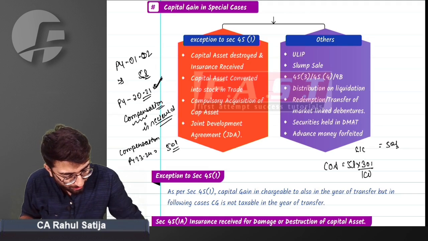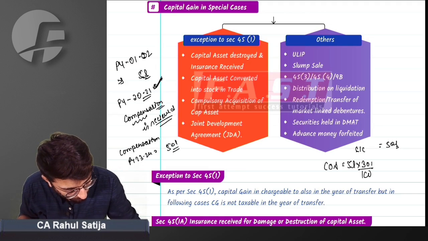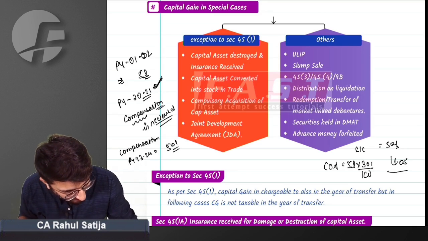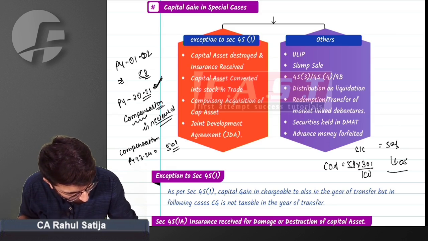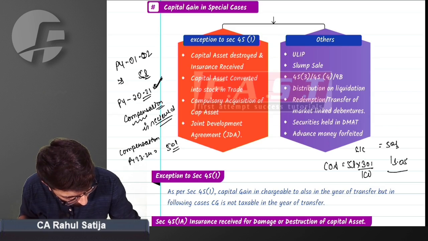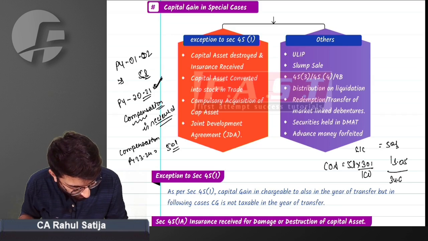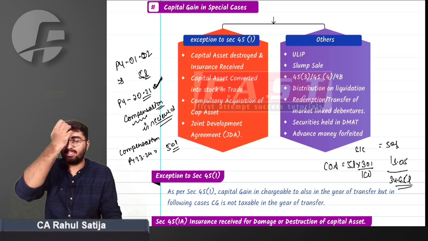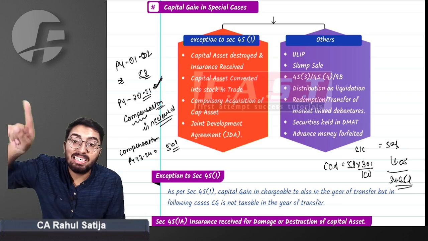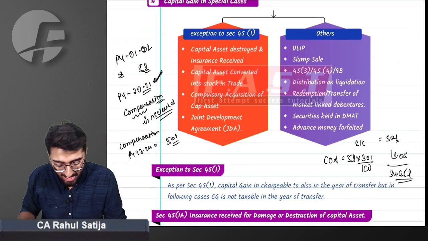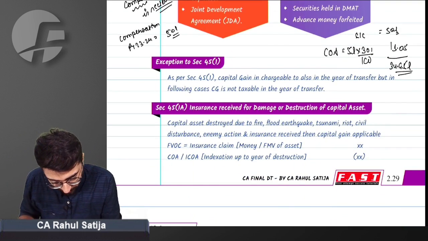So what will be the indexed cost of acquisition? 13.05 lakh. And capital gain will arise, 34.95 lakh will be capital gain in my hands. And this will be taxable in the year in which insurance is received and not in the year in which capital asset is destroyed.